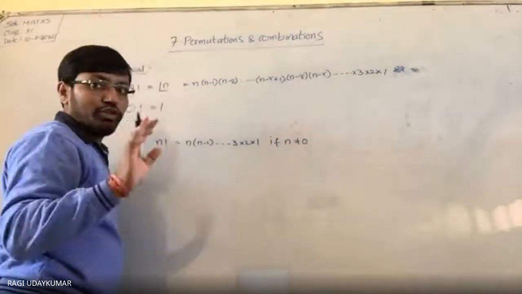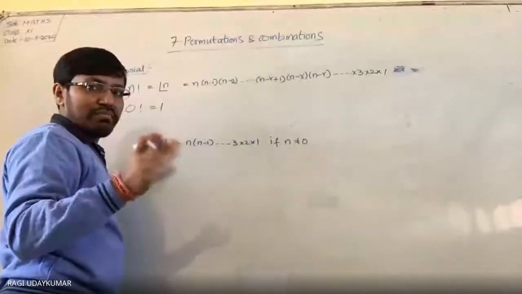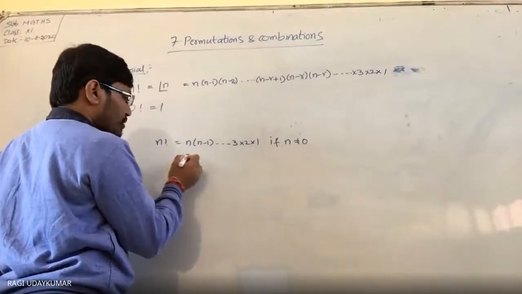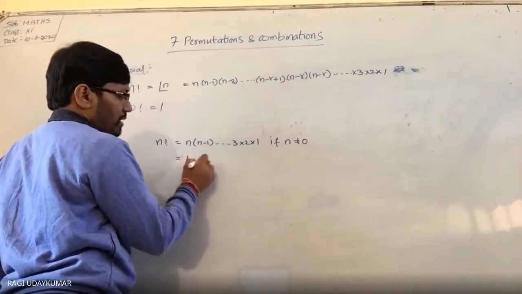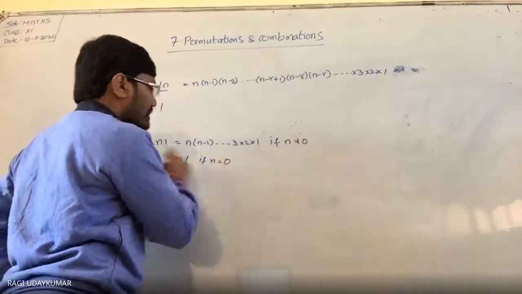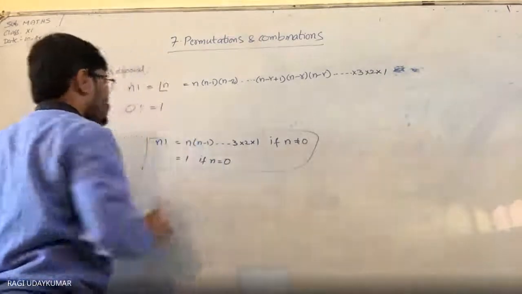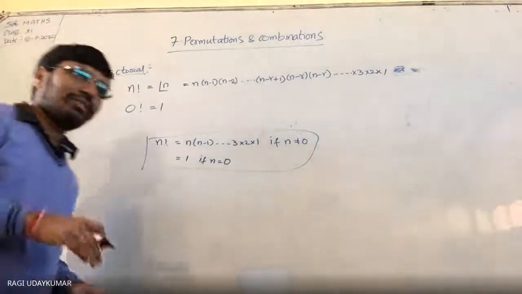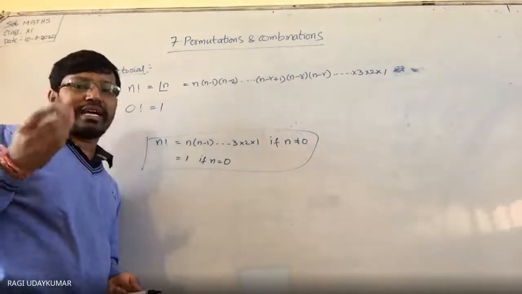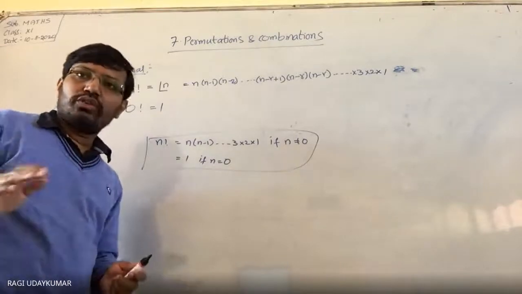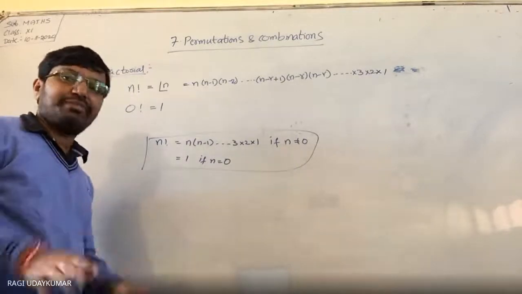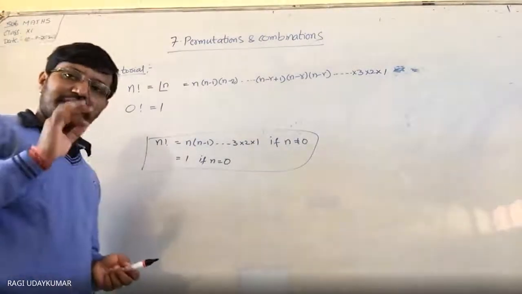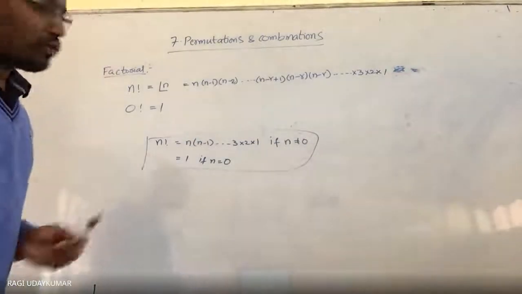And here it is not defined for negative numbers, only for positive numbers. And if n is equal to 0, it becomes 1. This is the original definition itself. Sir, 0 factorial means taking 0 onwards, then 0 is into something will come. No, 0 factorial value is 1. It is defined, the definition is itself like that. Okay, so this is factorial.